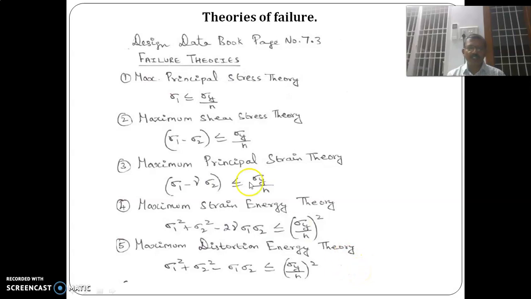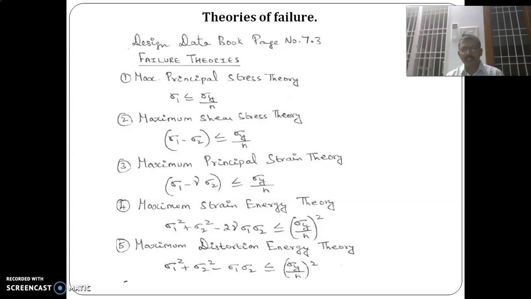Then there are 5 theories of failure. Maximum principal stress theory, this theory is called the Rankine theory. According to this theory, the maximum principal stress, sigma 1 or sigma 2 or sigma 3, sigma 3 if there are 3 stresses acting in the 3-dimensional case, that is sigma z, whichever is maximum should be less than or equal to sigma y by n.